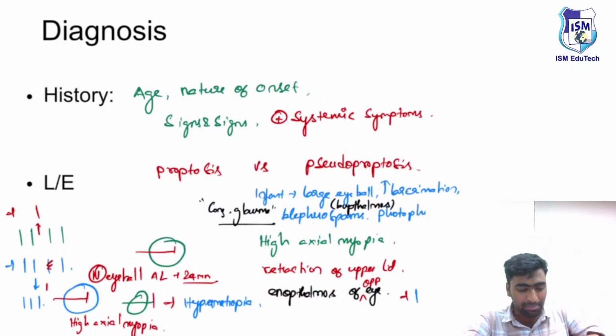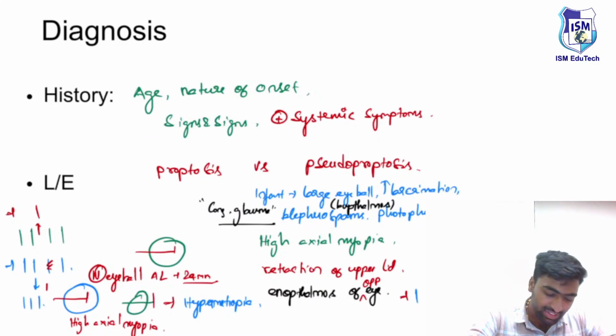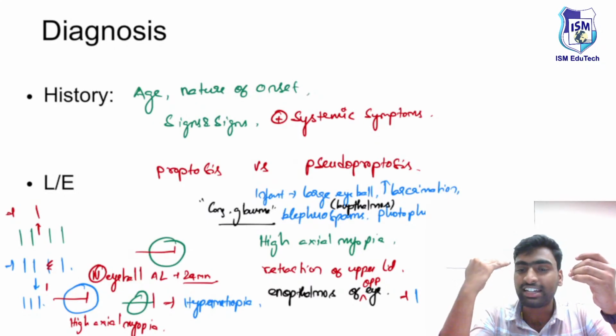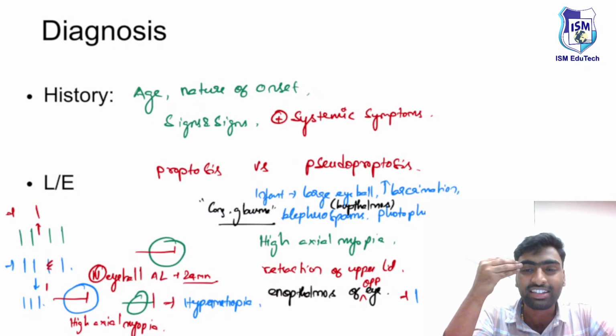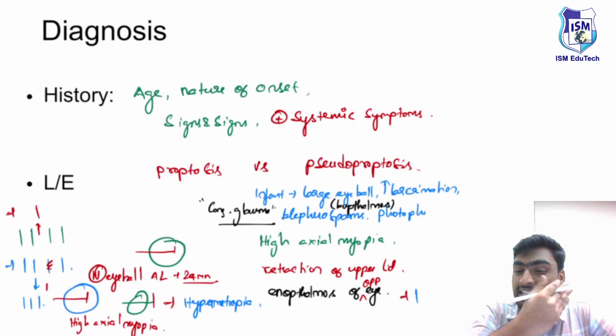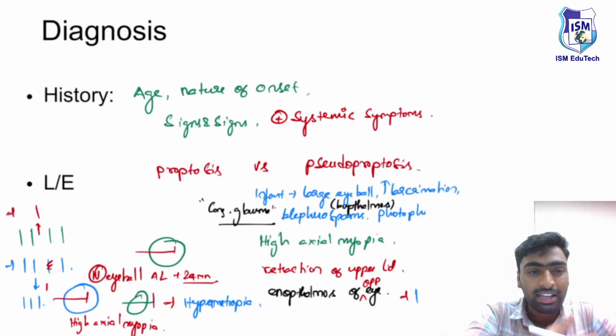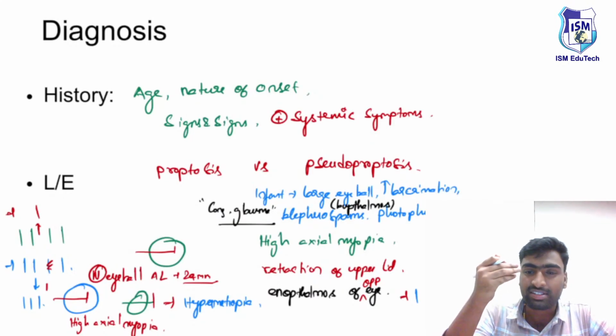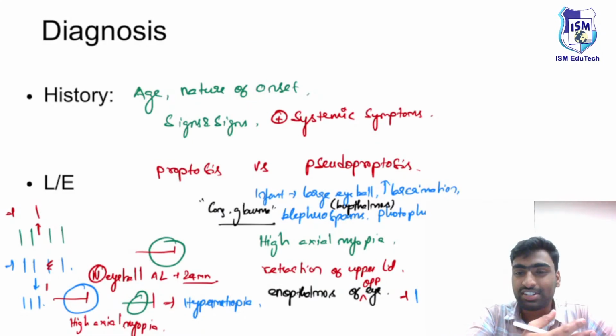So the same principle acts over here. If there is enophthalmos of the other eye, then this eye will look like a protruded one. So just remember, if the other eye has enophthalmos, then this eye will have features of proptosis. So actually it is a pseudoproptosis.